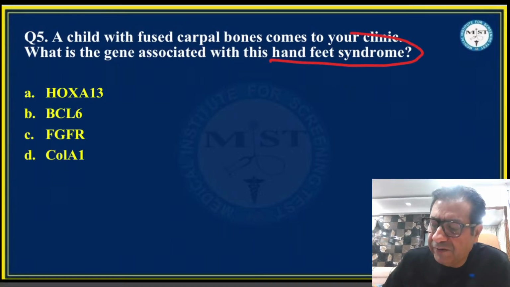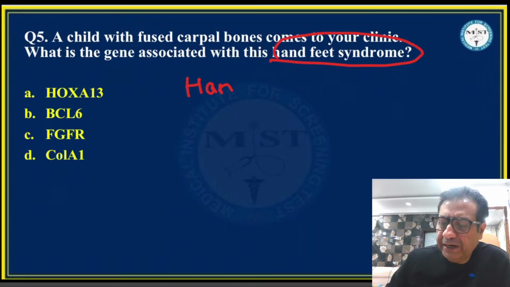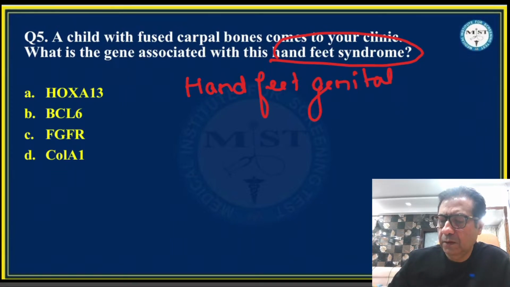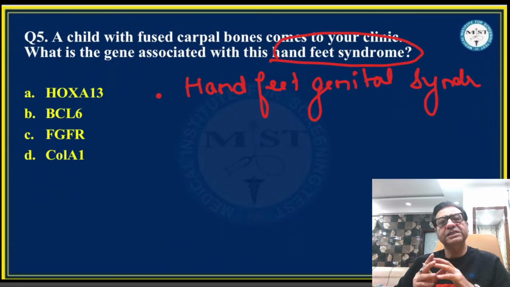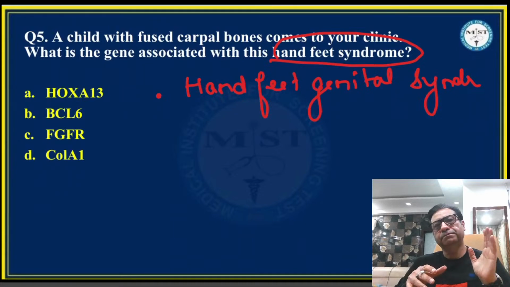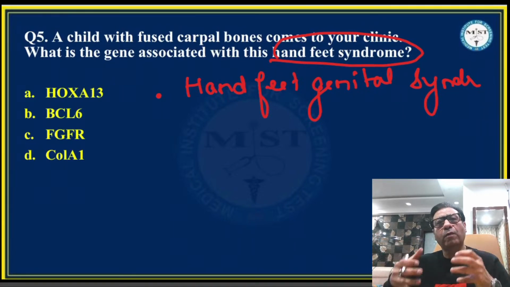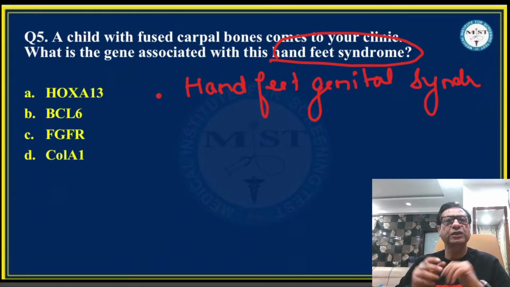So this hand-foot syndrome is more appropriately called the hand-foot-genital syndrome. Or sometimes it is also mentioned as the hand-foot-urogenital syndrome. Now, this is a disorder, as the name suggests, which is associated with problems of the limbs, the hands and feet. Especially which problems are there? The most common limb deformity that is seen in these cases is the shortness of the thumb and the shortness of the first toe.